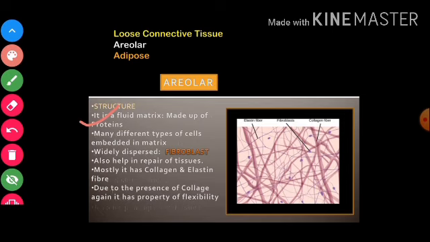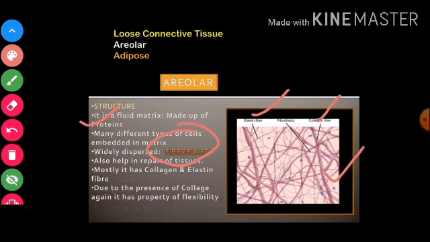So fibroblast is one of the many types of cells present in areolar tissue. It is the most widely found, the most abundant of all the cell types. The structure looks somewhat like this. This is the matrix, a fluid matrix made up of protein. Inside this matrix we have cells, fibroblasts. It has fibers, mostly collagen fiber and elastin fiber.